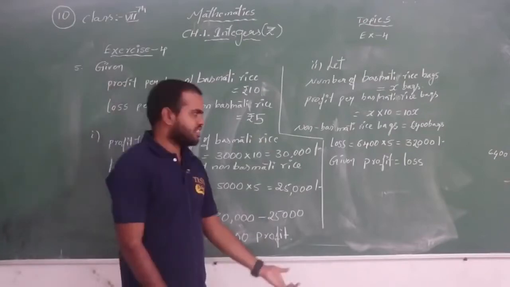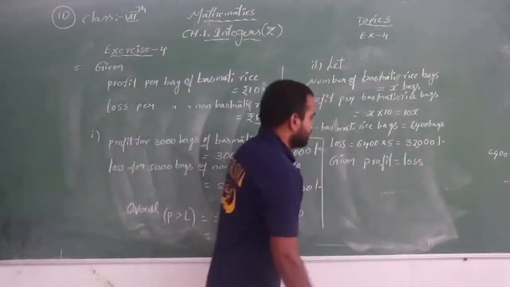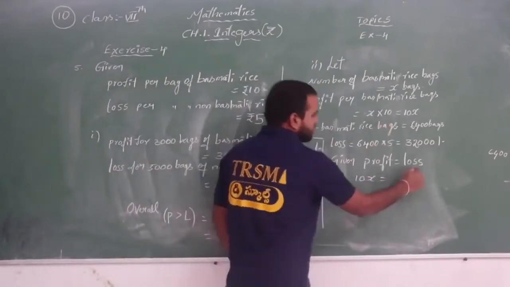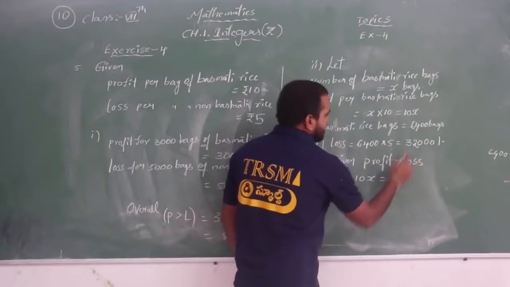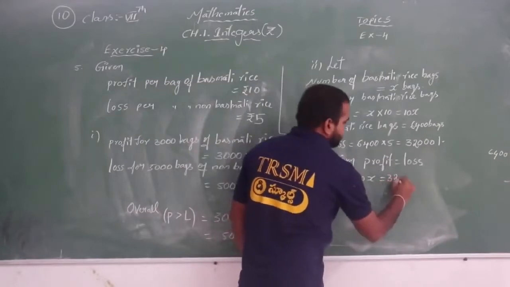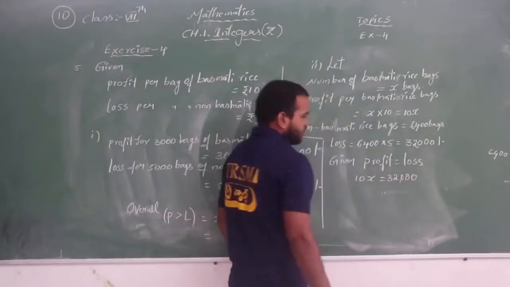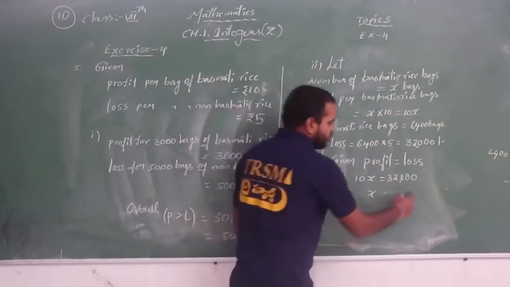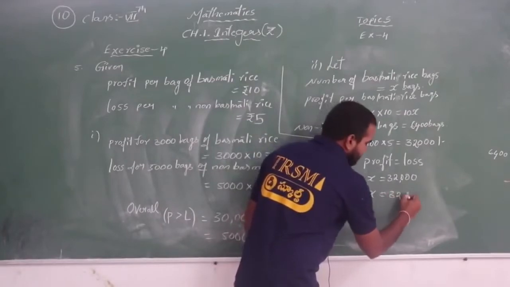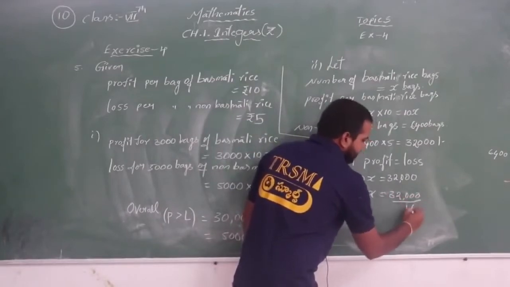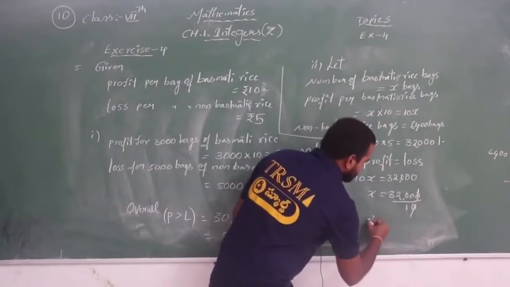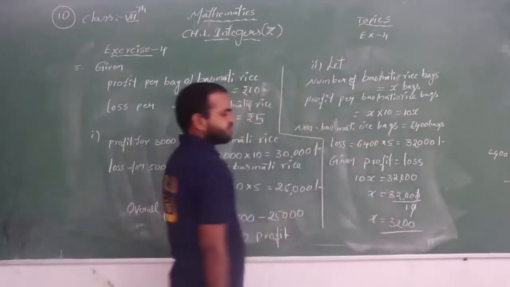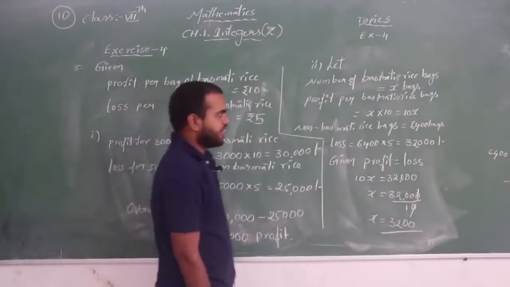So we know the profit is 10x. And what is the loss? 32,000. Okay, so now what will happen to x? This 10 is multiplying, so if it goes to this side, it is divided by 10. So 0, 0 cancel. So x equals how much? 3,200. What is x here?